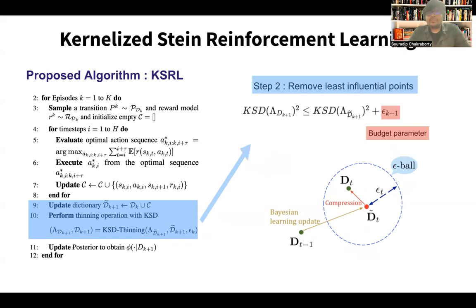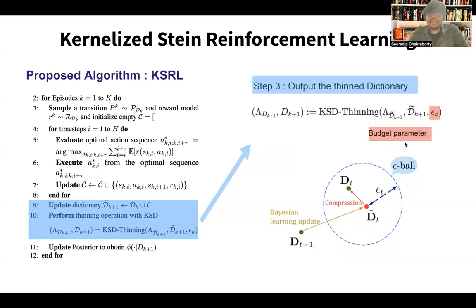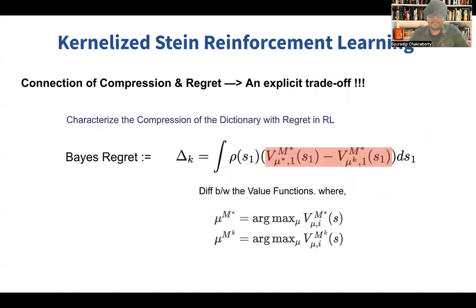The second step is we remove the least influential point. The idea is that whenever we remove some point, the KSD will increase, because when it is exactly the true distribution, it is 0. So whenever we remove some points, it will increase. But we want to bound this increase, which is done through this budget parameter. And finally, once we do that, we output the thinned dictionary, which is then passed on, and the iteration continues. So this is how we incorporate the KSD-based compression intelligently into our system.